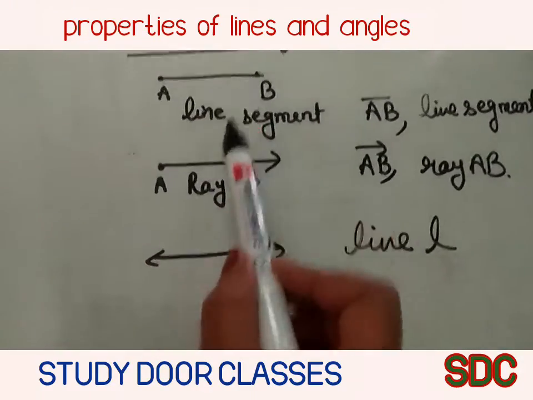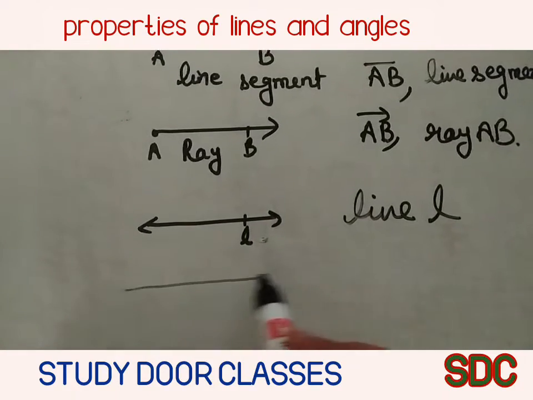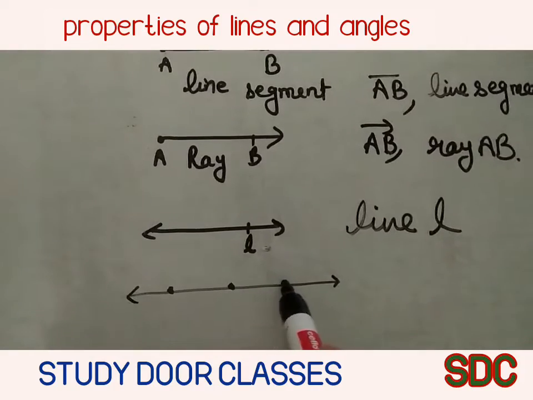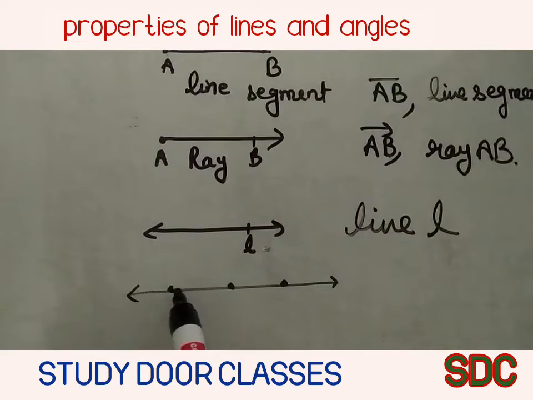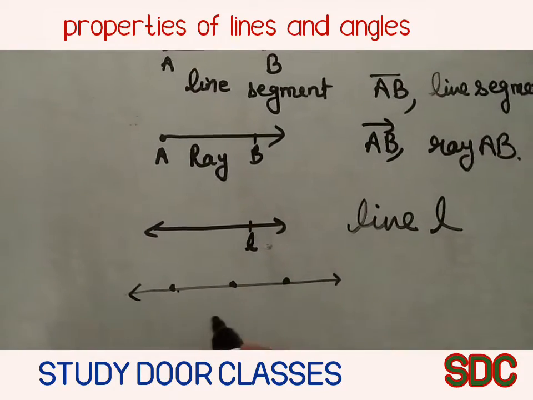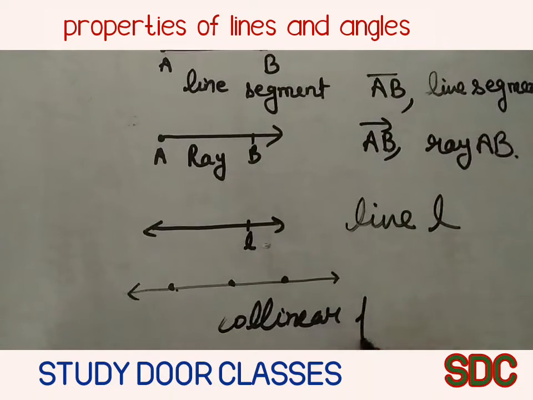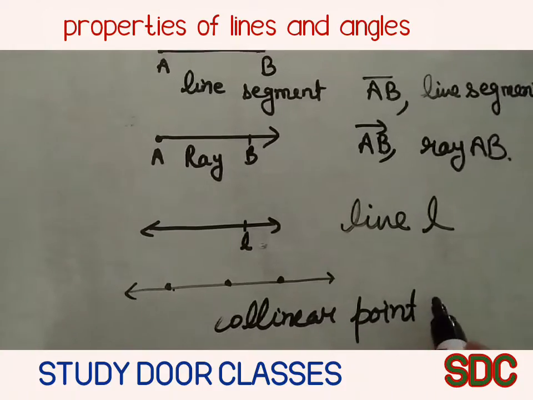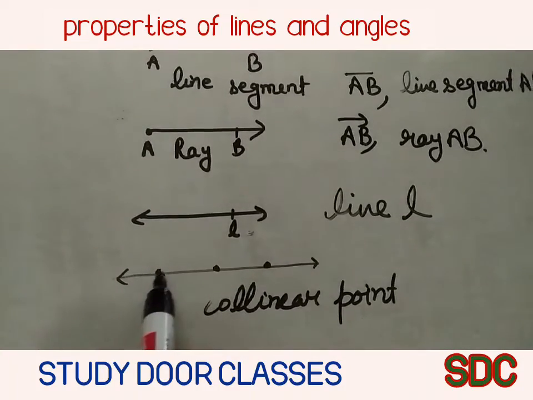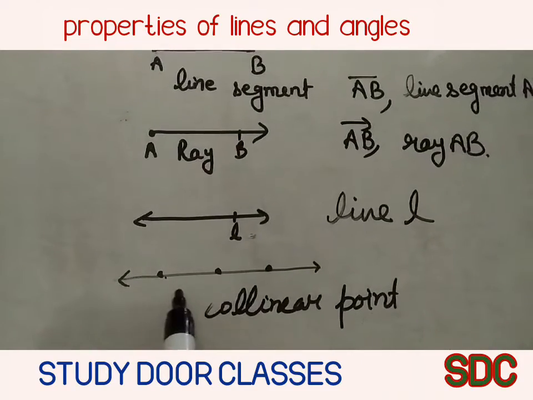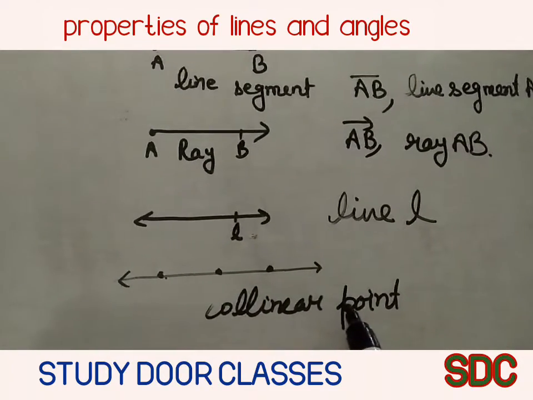If there are 3 points on a line, then we call them collinear points. The meaning of collinear points: when the points are in the same straight line, then the points are called collinear points.